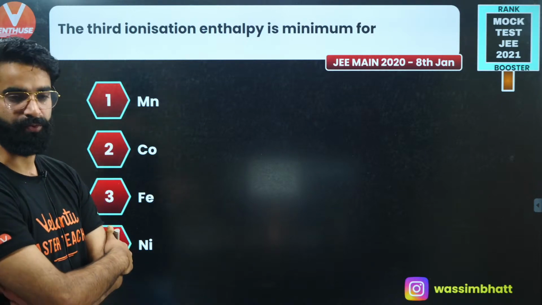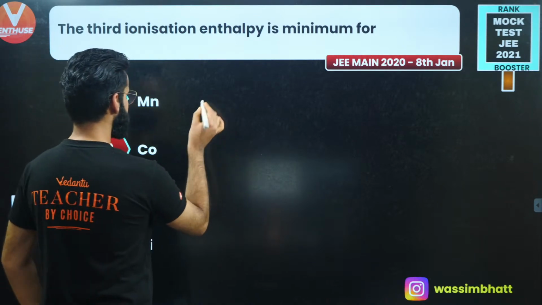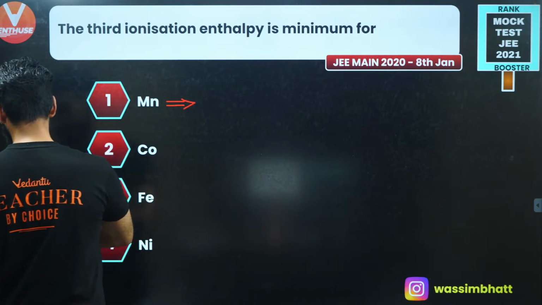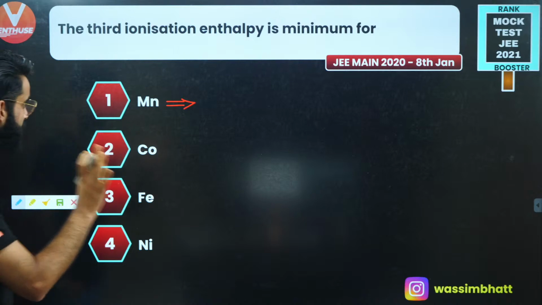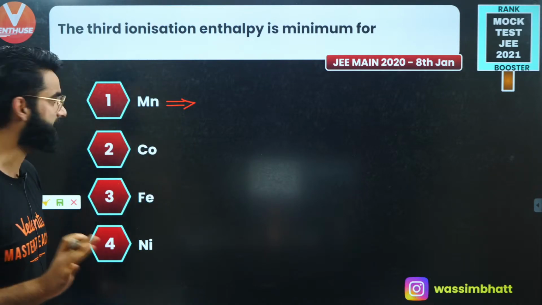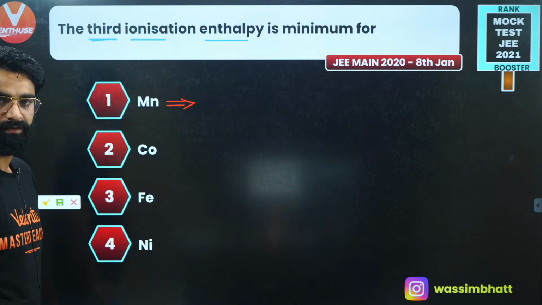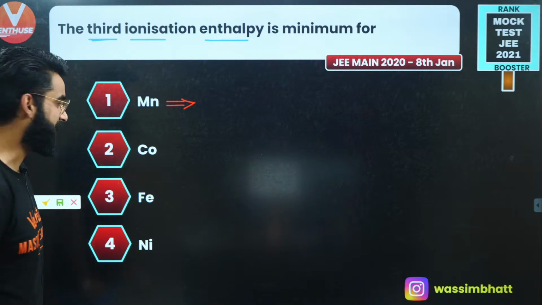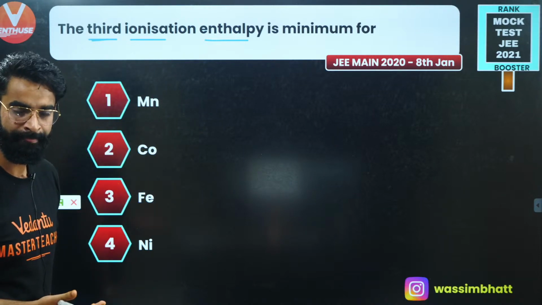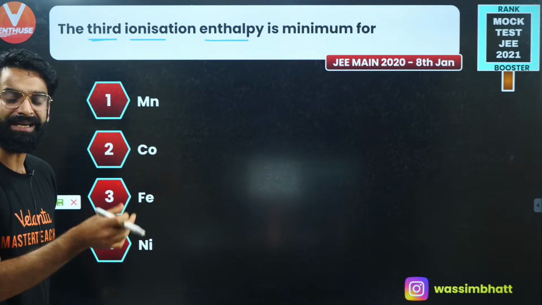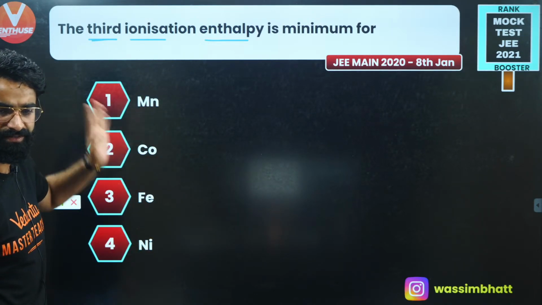It's a very simple question provided you know the outermost configuration of these elements, right? First of all, let me tell you one important thing. As per the question, we are supposed to check the third ionization enthalpy. What does that mean? That means 2 electrons are already out from this element. Now I'm going to take the third electron out, right? The amount of energy which is needed to take the third electron out from this Mn is what I call the third ionization energy of this manganese.